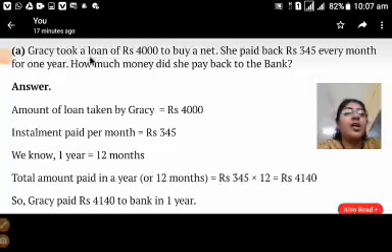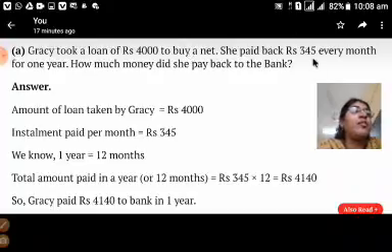Gracie took a loan of rupees 4,000 to buy a net. How much amount has she taken from the bank? 4,000 rupees, because she wants to buy a net. Without a net she can't go and catch the fish. She paid back rupees 345 every month. Okay, every month she used to give 345 rupees. For how much time? For 1 year. For 1 year she should go to the bank and give 345 rupees every month.